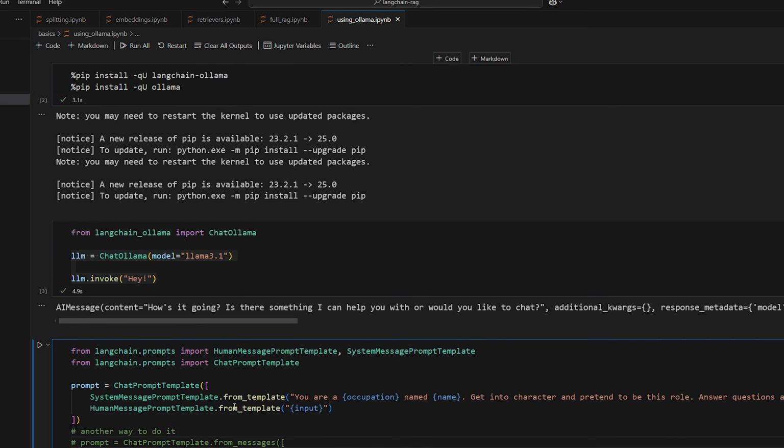So that's just an example of how you can use a different chat model provider like Ollama, which is a very popular one because it allows you to run models locally on your machine for free. You don't have to pay for anything. As long as you have the resources to run the model, you're good to go. If you don't want to use OpenAI or you don't want to use Ollama even, you want to use a different provider, as we saw before, there's a bunch of different ones out there.